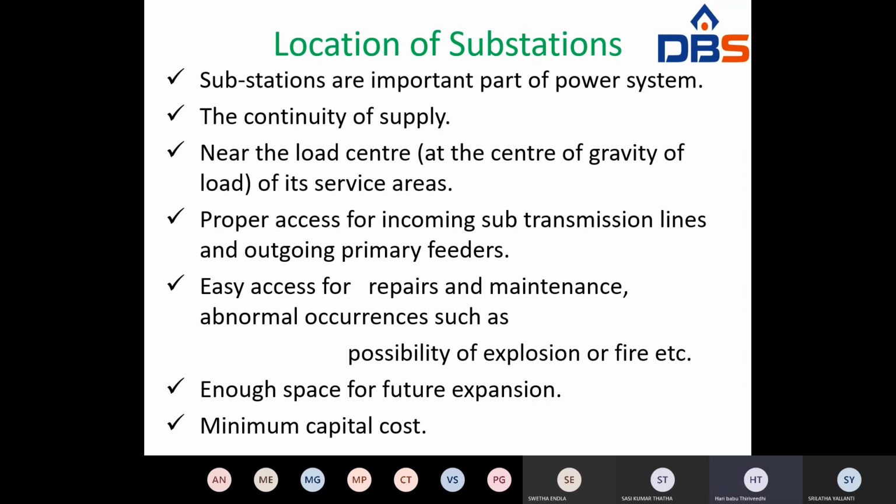The basic facilities like schools, hospitals, housing, water, etc. should be available for the staff. Why? Because so many staff members work in the substation. So for the substation working members, we may provide hospitals, schooling for their children, and also water for drinking purposes and other purposes.